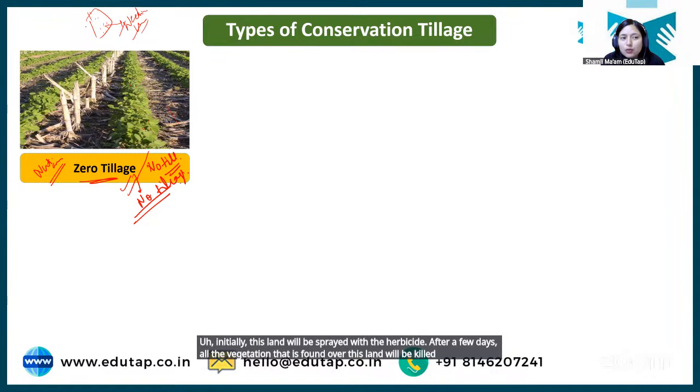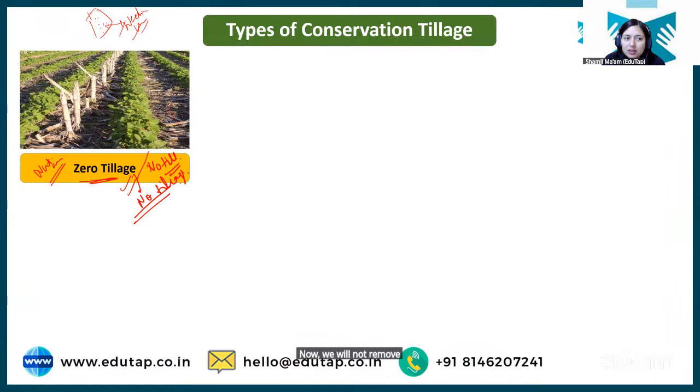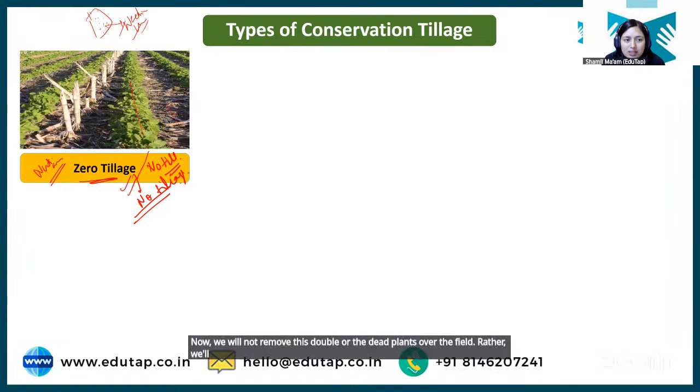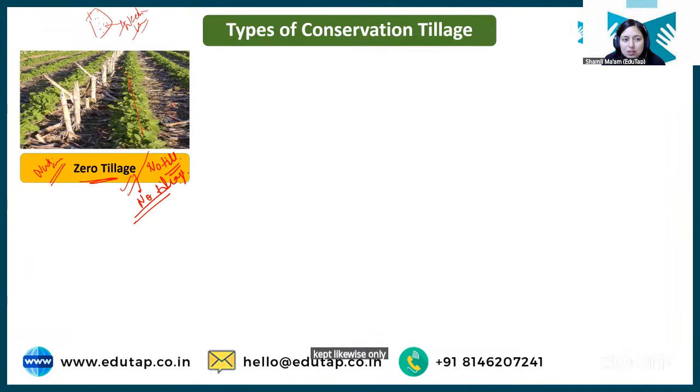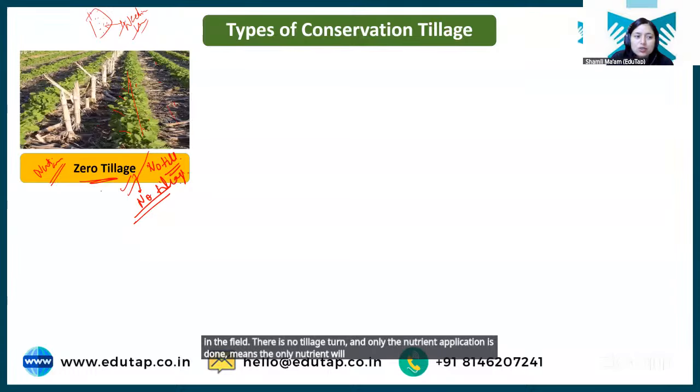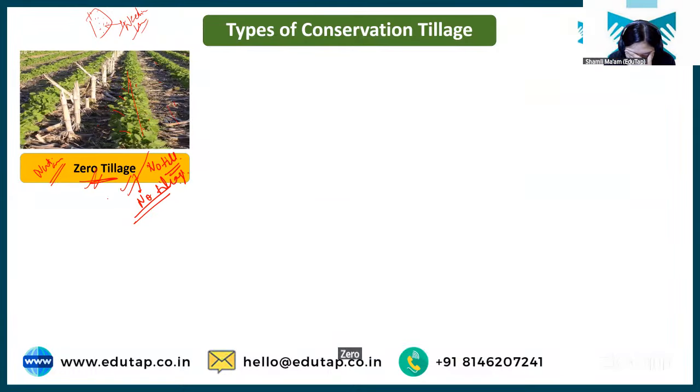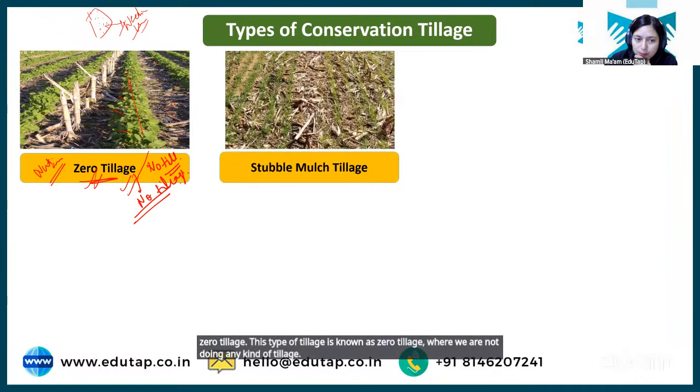Okay. Now we will not remove the stubble or the dead plants over the field. Rather, we'll just place the seed. You can see here everything is kept likewise only, and the seeds are sown in the field. There is no tillage done, and only the nutrient application is done. Means only nutrient will be provided. So this type of tillage is known as zero tillage, where we are not doing any kind of tillage operation.